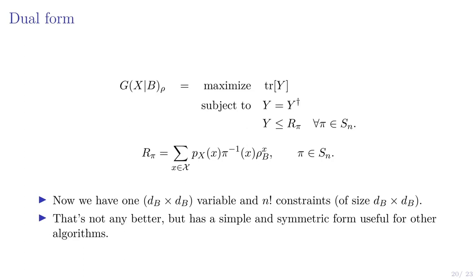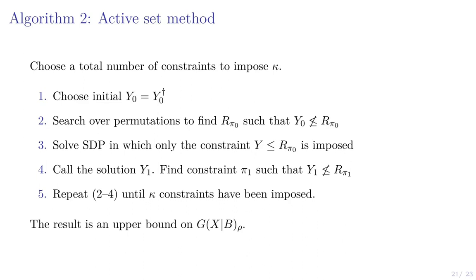And it leads us to the next algorithm, which is an active set method. So this will only get us a bound, but we can do it efficiently. We choose some total number of constraints we wish to impose, kappa. We choose some initial Y. We search over permutations. We find one such that Y naught is not smaller than R pi naught. We solve the SDP imposing this constraint. We get a solution Y1, and then we repeat.